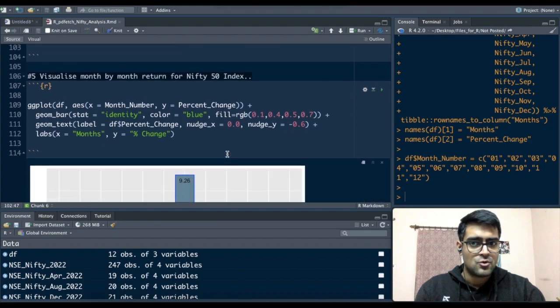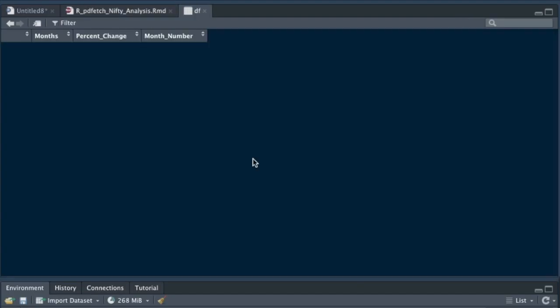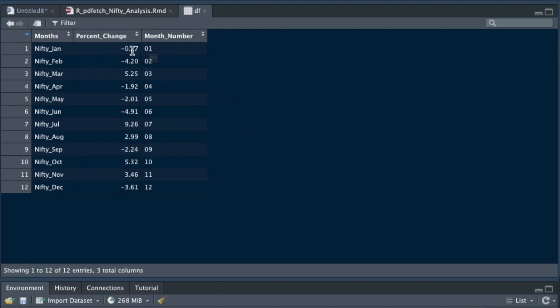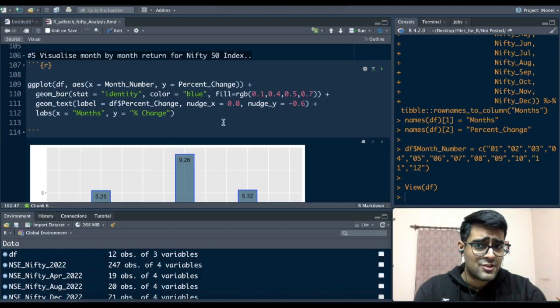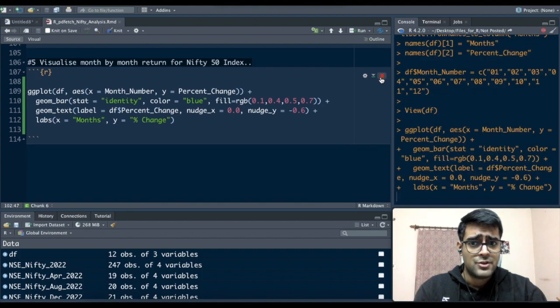Now, the last step is to visualize the month by month return. Since DF is created, I'll quickly show you what DF is. So in the first month, the return was minus 0.27%. In the fourth month, the return was minus 1.92%. In the 11th month, that is November, the return was 3.46%. Now let's create a chart out of it. So I'll run the ggplot command.